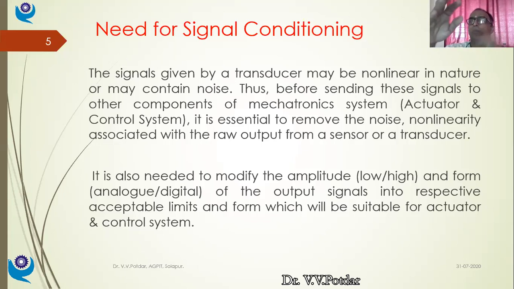So what I need to do, that encoded signal which is generated by a transducer, the optical encoder, will be sent to my signal modification or signal conditioning device, which in this case will be a D2A converter, a digital to analog converter. And that analog signal, once again, will be manipulated, maybe amplified in some cases, because for driving a motor I require higher current rating and higher voltage rating. So all those modifications will be done by my signal conditioning devices.